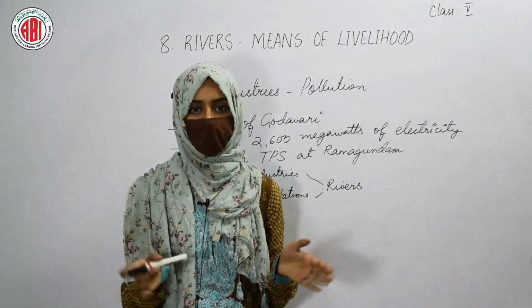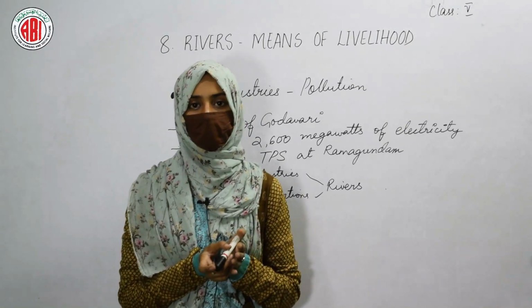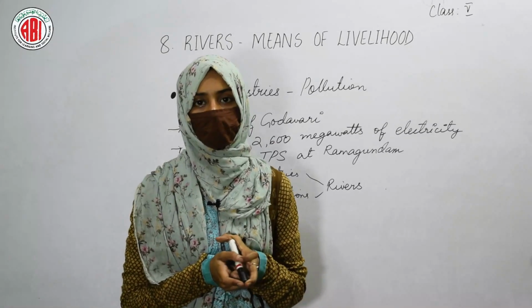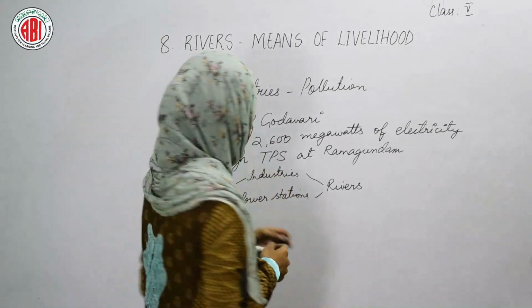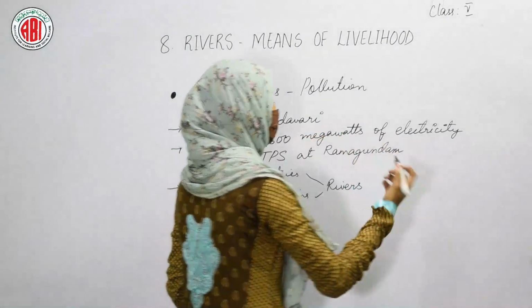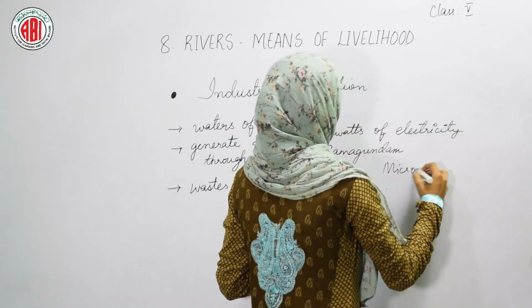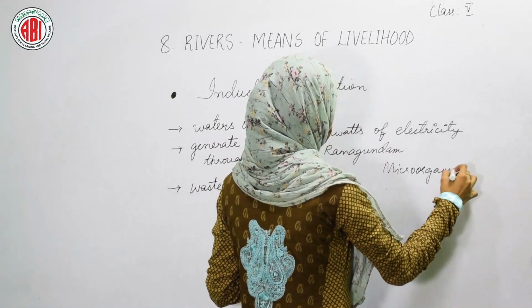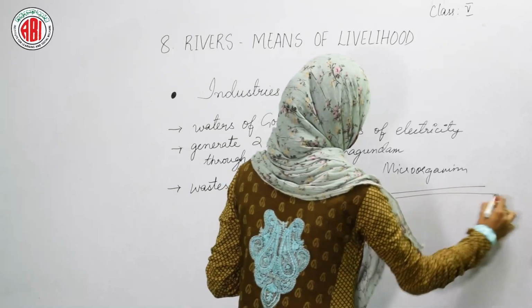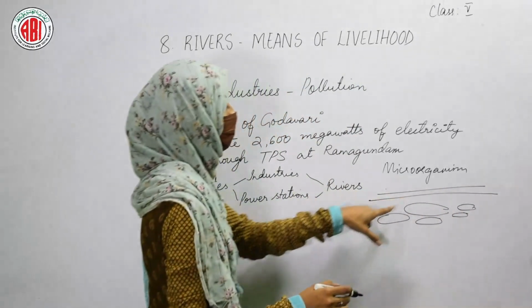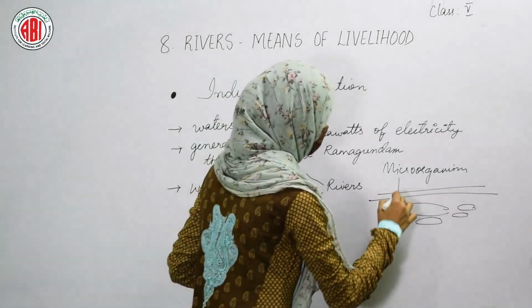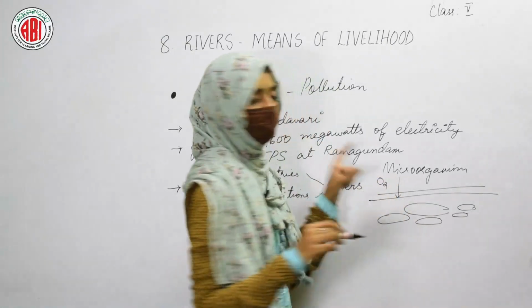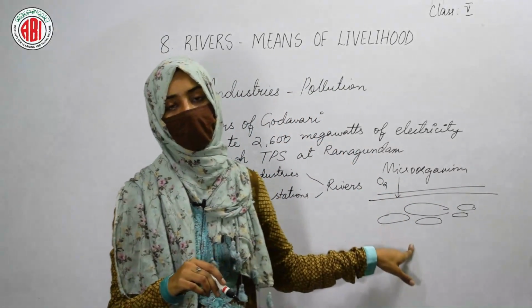As the garbage and waste material is thrown away by the people into the rivers, it leads to the growth of many microorganisms. As the microorganisms grow over the surface of the river, the animals living in the river are not getting proper oxygen. Due to the depletion of oxygen, they are dying.